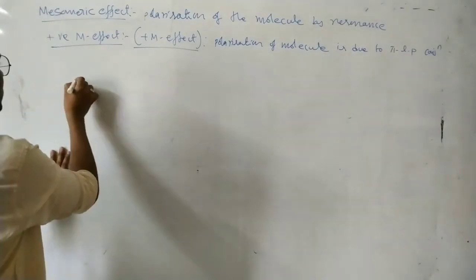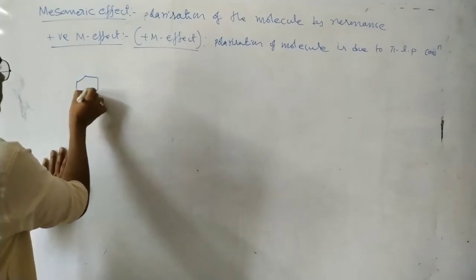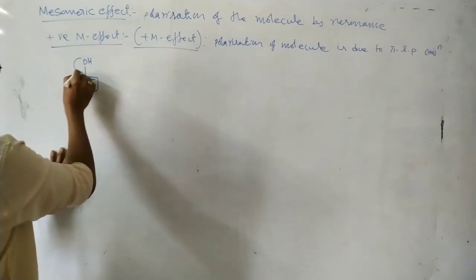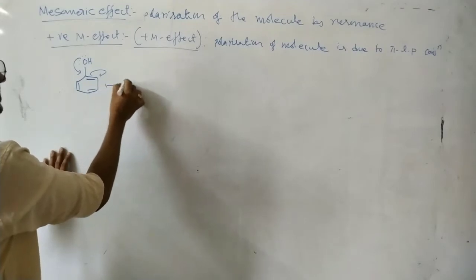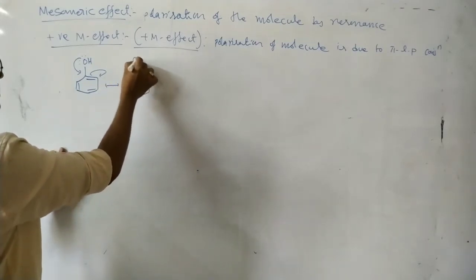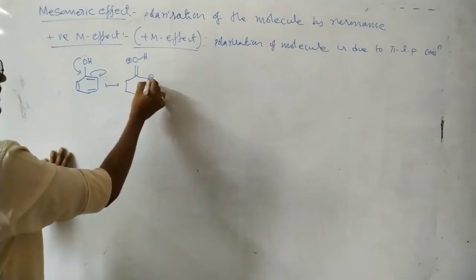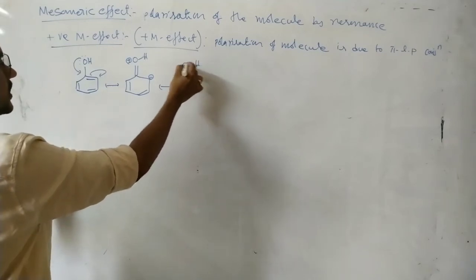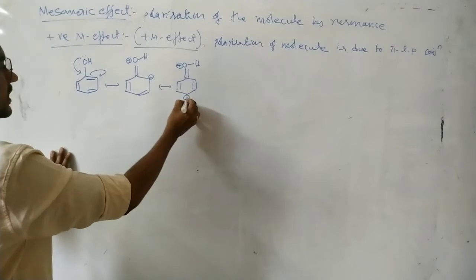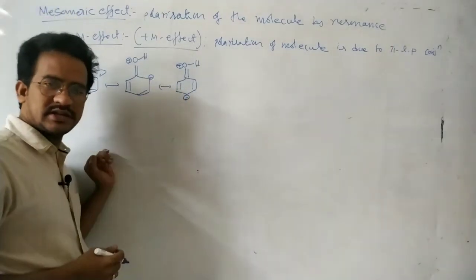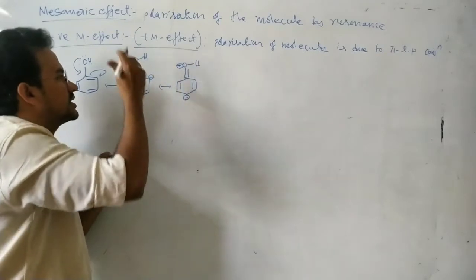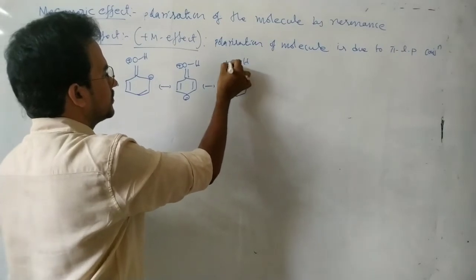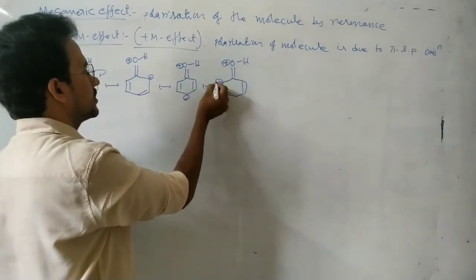That means in this case, whenever one group having a lone pair of electrons is attached to the benzene system or pi system, due to this lone pair involvement, this is nothing but a pi lone pair conjugation. Because of this pi lone pair conjugation, the molecule gets polarized. The negative charge is arising at the carbon, and positive charge arising on the oxygen. Of course, this negative charge is delocalized.